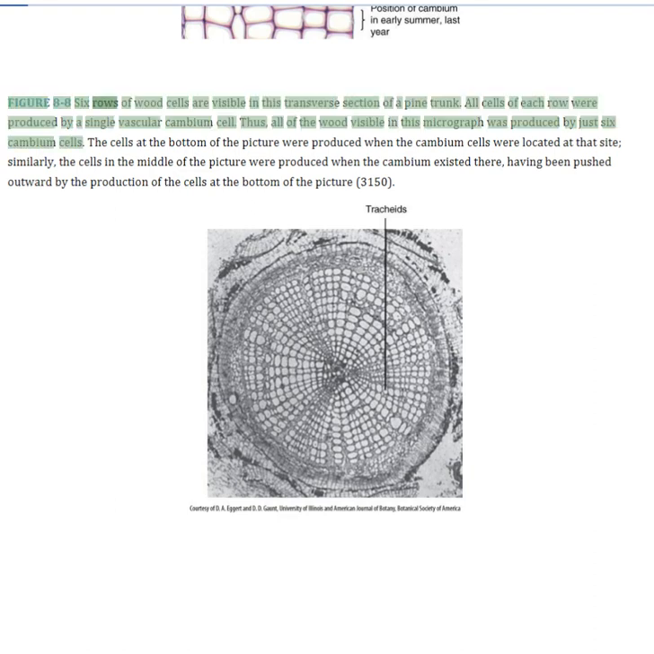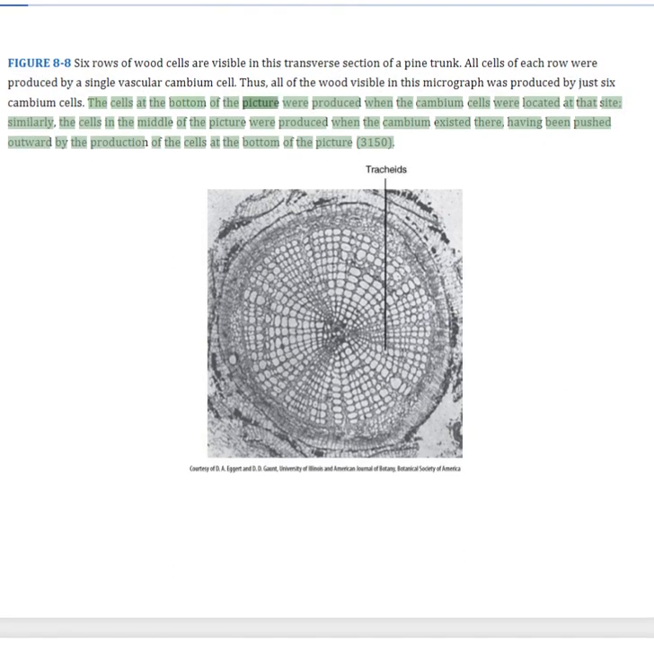Figure 8.8 Rows of wood cells are visible in this transverse section of a pine trunk. All cells of each row were produced by a single vascular cambium cell. Thus, all of the wood visible in this micrograph was produced by just 6 cambium cells. The cells at the bottom of the picture were produced when the cambium cells were located at that site. Similarly, the cells in the middle of the picture were produced when the cambium existed there, having been pushed outward by the production of the cells at the bottom of the picture.